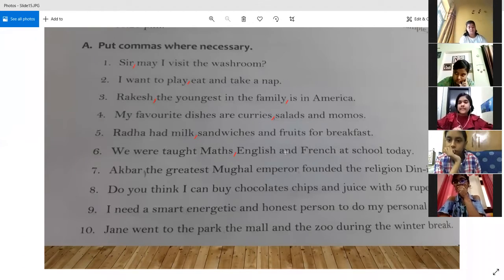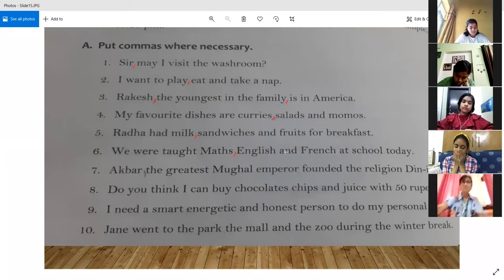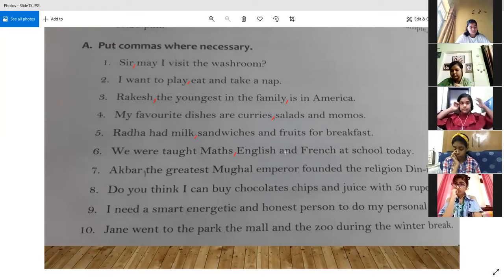Have you seen? So that is the case when and is acting as a coordinating conjunction. If you remember, I gave you an example where I told you that if two independent clauses are present and they are joined with the help of a conjunction, then we put a comma before the conjunction. And that conjunction which joins two independent clauses to form a compound sentence is called a coordinating conjunction. So if two independent clauses are being joined with the help of an and, then that and starts acting as a coordinating conjunction.